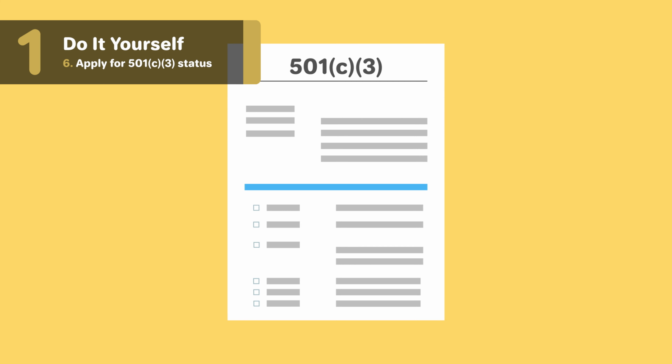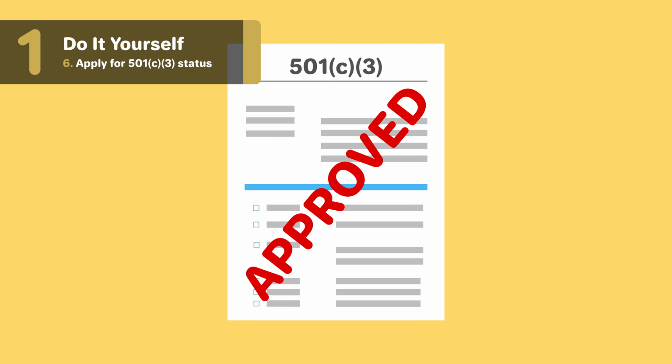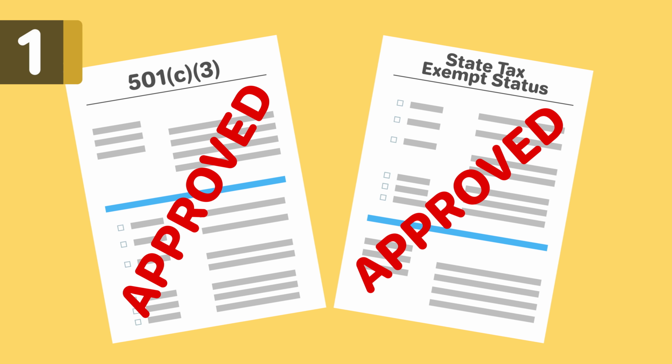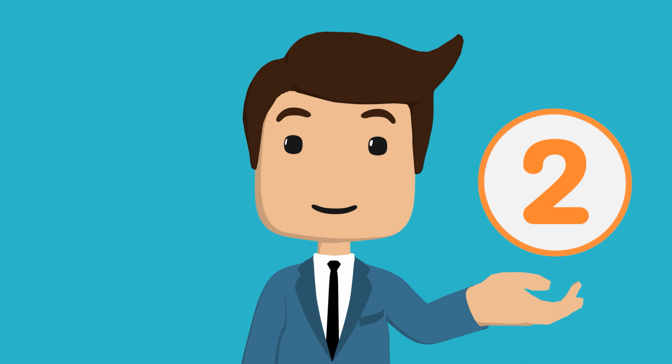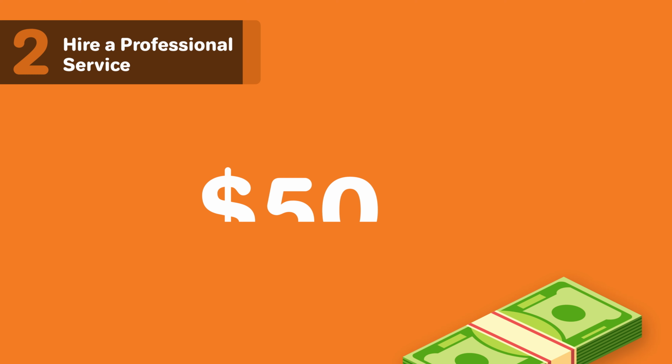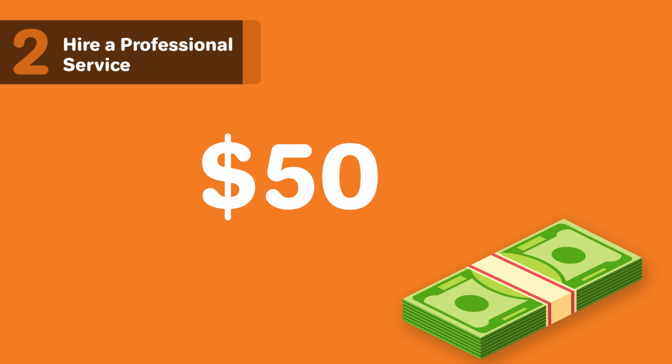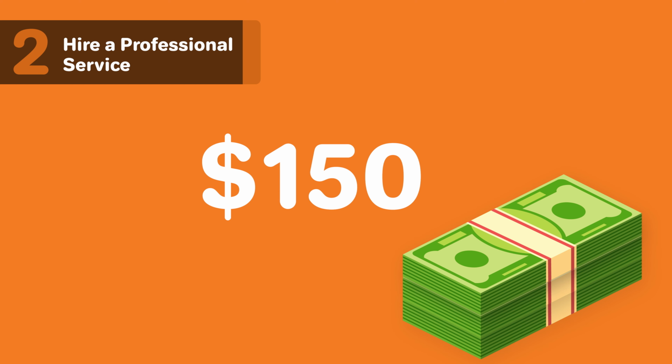Once you have received your 501c3 determination letter from the IRS, your nonprofit will automatically be exempt from Iowa state income taxes. Option 2. The second way to form a nonprofit is to hire a professional service to create your nonprofit for you. Hiring a professional service to file your forms and act as your registered agent for the nonprofit will cost you an additional $50 to $150.